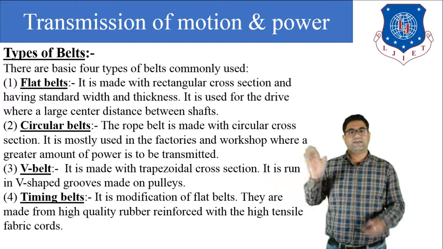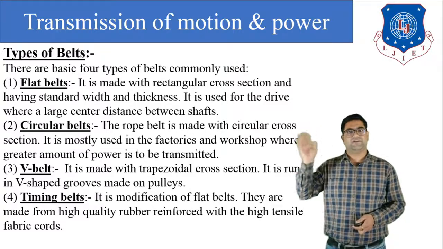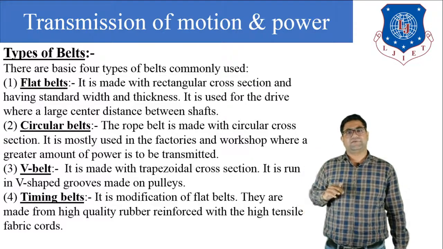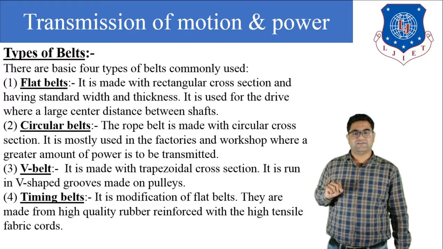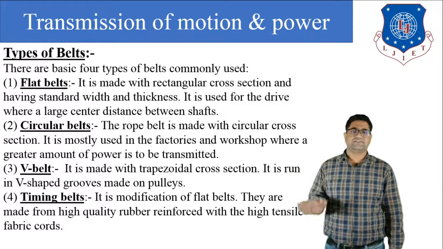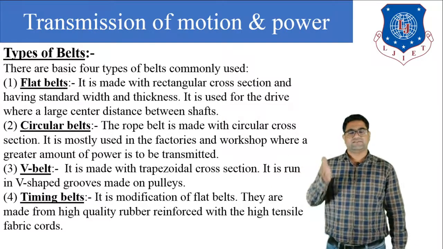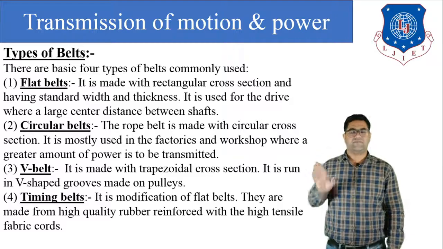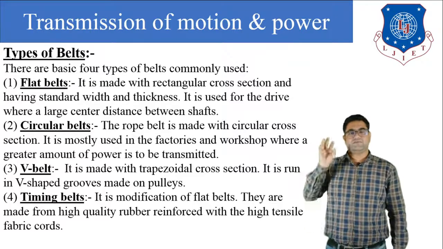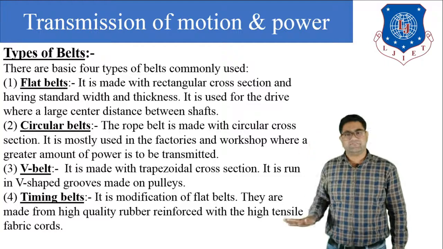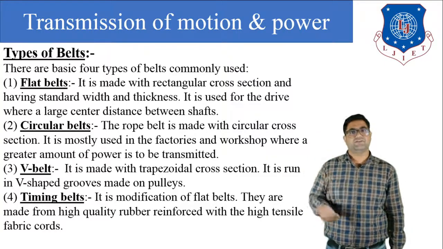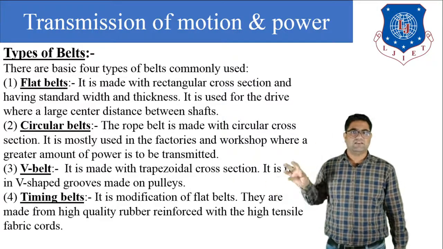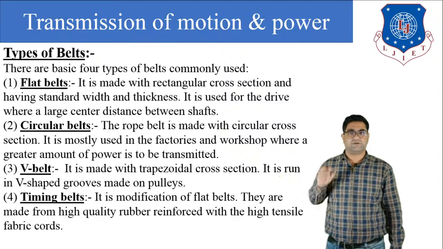Now fourth is the timing belt. In the flat belt, there is a problem of slipping and creeping. To avoid slipping and creeping, we use timing belts. So we can say that the timing belt is a modification of the flat belt, and generally it is made from high quality rubber reinforced with high tensile fabric. When we need to transmit more power, we can use the timing belt instead of the flat belt, because in the flat belt there is a chance of slipping and creeping, but in the timing belt there will not be any slipping and creeping problem.